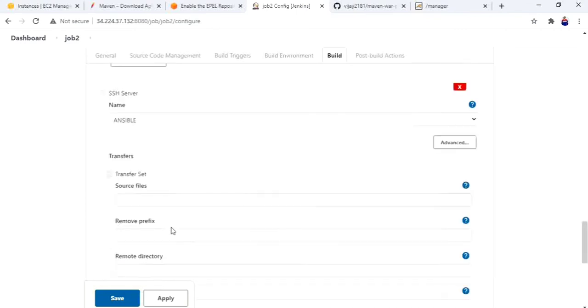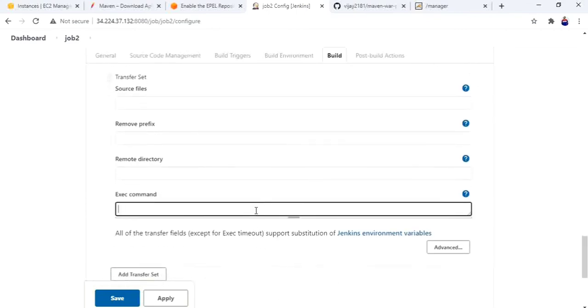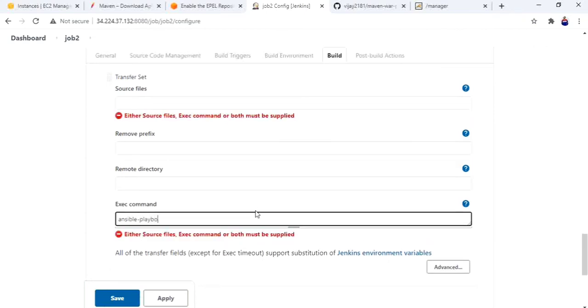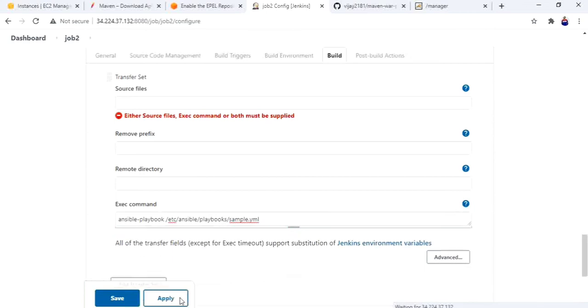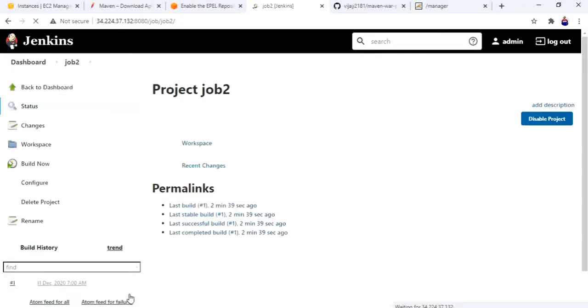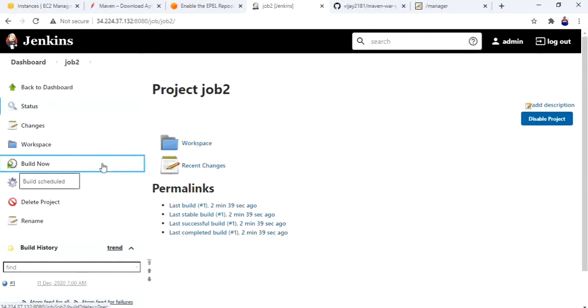Now add server. Now here we have to give the second task. Ansible-playbook etc ansible playbooks sample.yml. Ansible-playbook etc Ansible playbooks sample.yml. Okay, apply, save. Now build the job again.